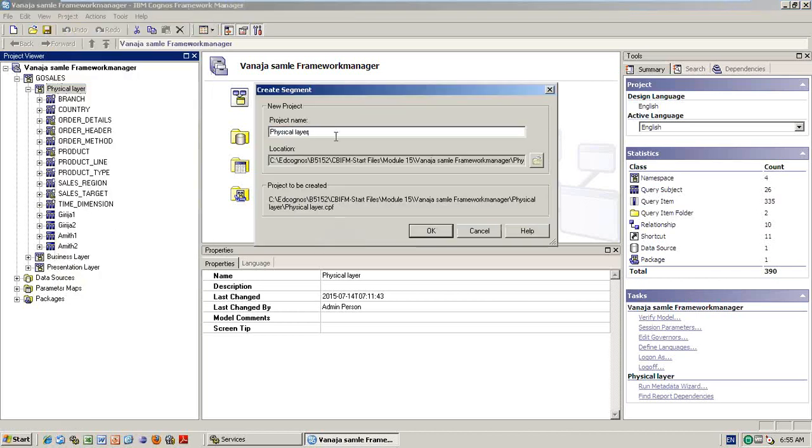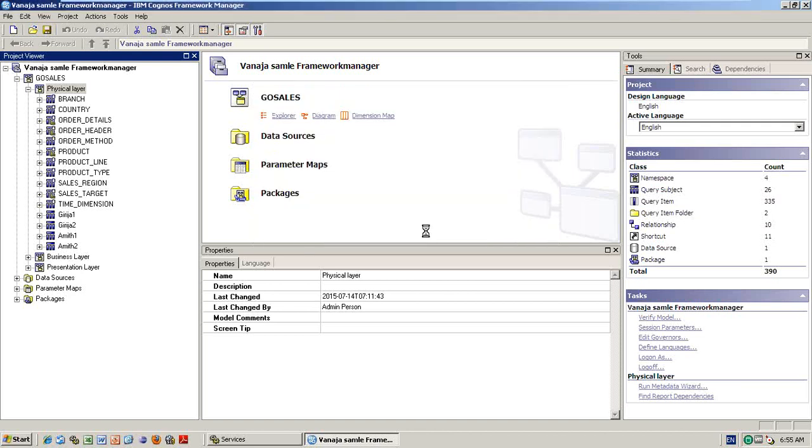So only the physical layer will be accessible to that person. I'm giving the access to Jaman. Click OK. Done. So I gave the access to Jaman.